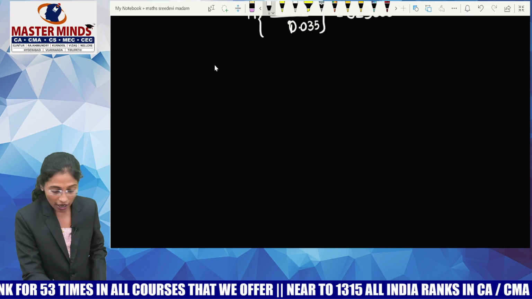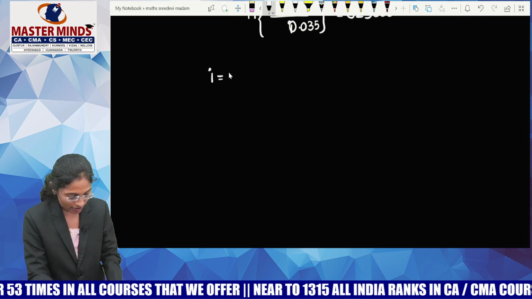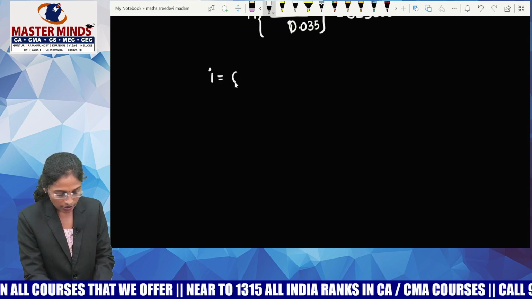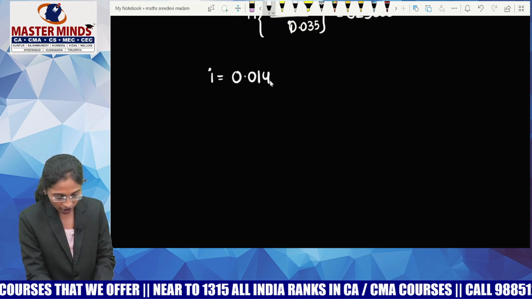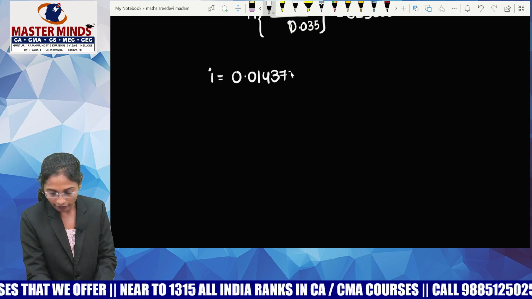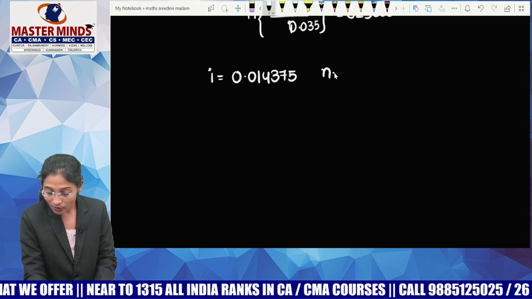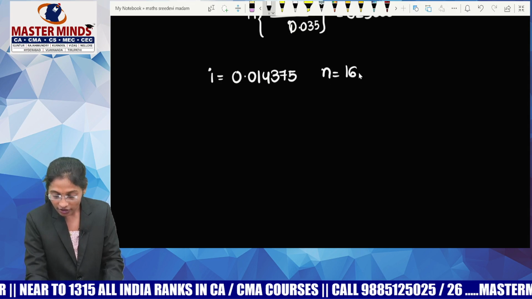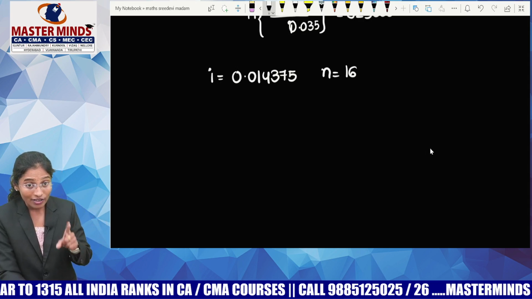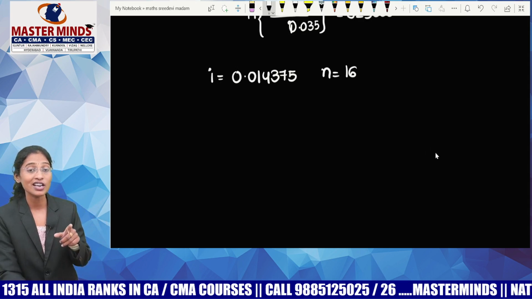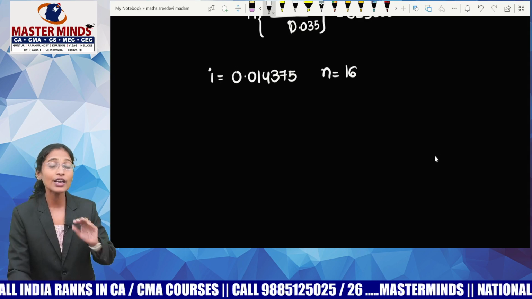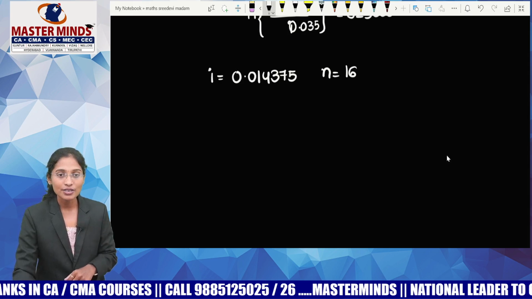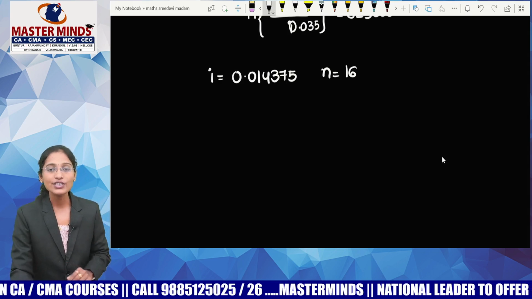I equals to R by 400. 5.75 by 400. What is 5.75 by 400? 0.014375. And N equals to 16. It's actually 4 years, but we have to write 16, because N always talks about the number of payments or receipts. If it is quarterly payment per year, how many payments you will make? 4 payments. Then per 4 years, 4 4s are 16 payments.